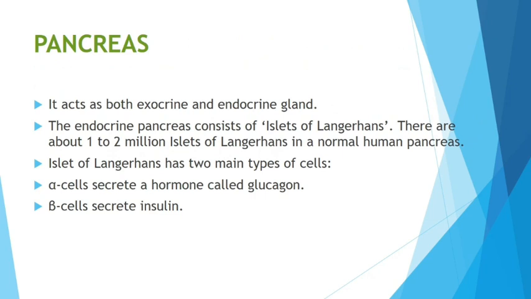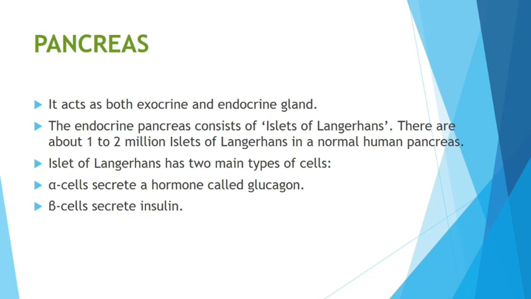Please note this point. The pancreas, we know, is both an exocrine and endocrine gland. Exocrine means it can secrete enzymes. Endocrine means it can also secrete hormones, both. It is the only gland in our body that is an exoendocrine gland. It consists of small patches called islets of Langerhans. Very important, could be asked. There are about 1 to 2 million islets of Langerhans in a normal human pancreas. Islets of Langerhans have two main types of cells, alpha cells and beta cells. Remember this: alpha cells of the pancreas secrete the hormone glucagon.